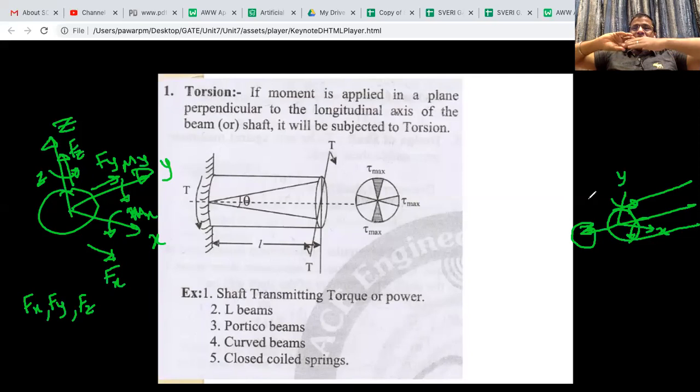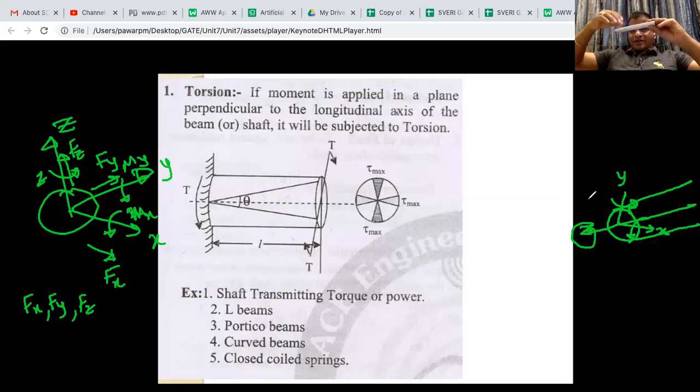But if we apply the moment about the body axis of the beam, that moment is called torsion.